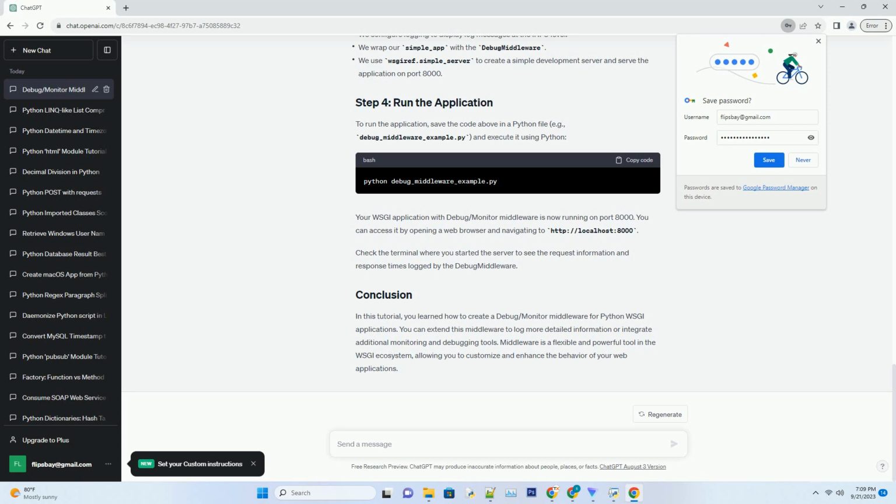the debug middleware. In this tutorial, you learned how to create a debug/monitor middleware for Python WSGI applications. You can extend this middleware to log more detailed information or integrate additional monitoring and debugging tools. Middleware is a flexible and powerful tool in the WSGI ecosystem, allowing you to customize and enhance the behavior of your web applications.